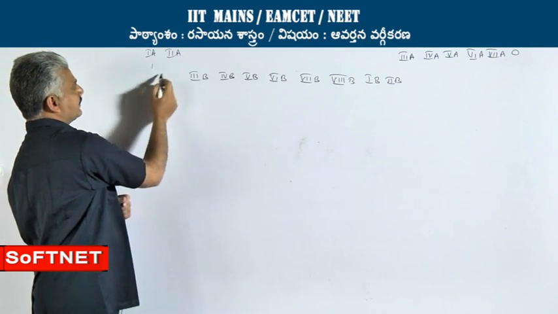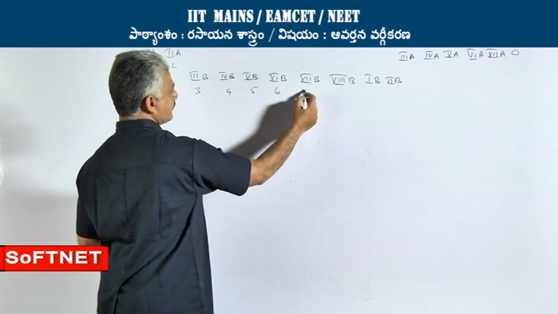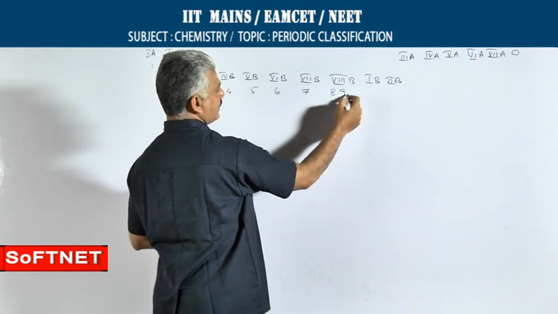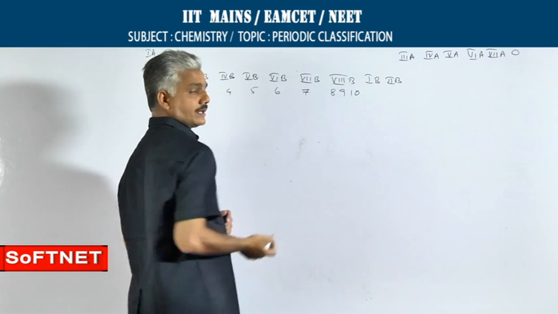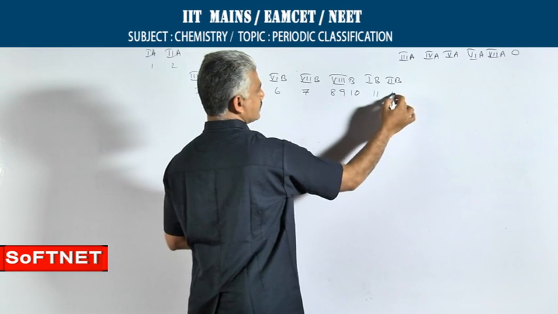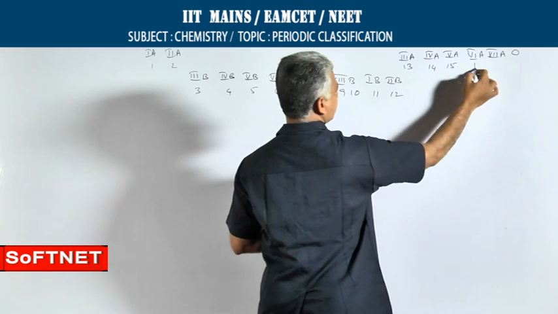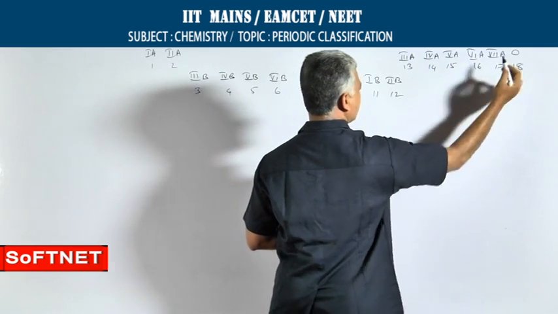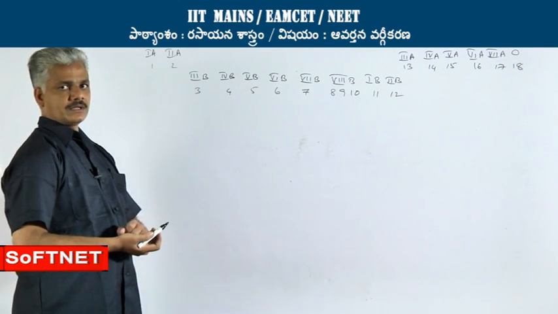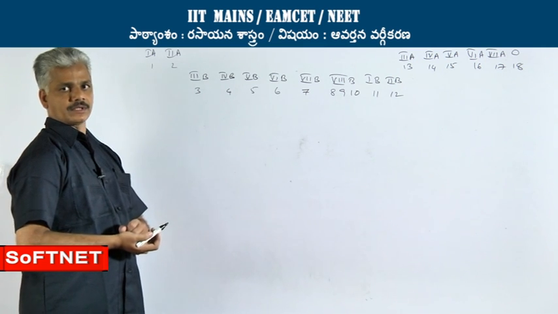According to IUPAC convention, they can be numbered like this also. In the 8B group, a total of 3 groups are present, which are represented as 8, 9 and 10, then 11, 12, 13, 14, 15, 16, 17 and 18. So, by using this convention, we can locate the position of a group based on atomic number.